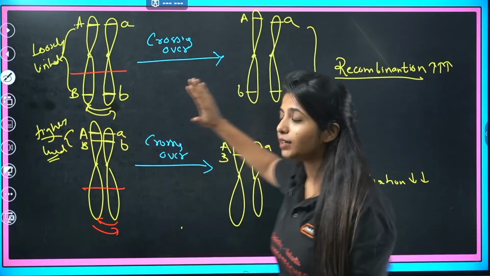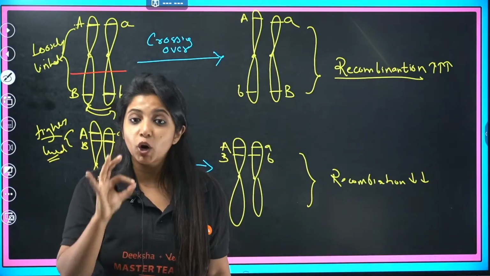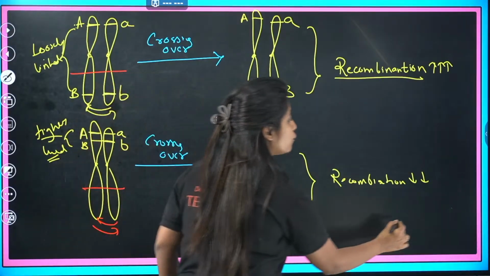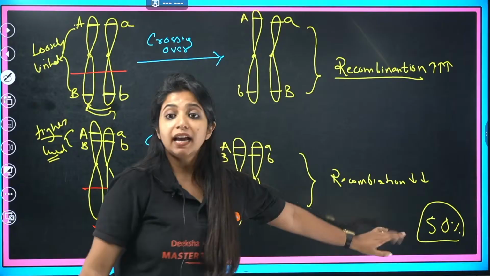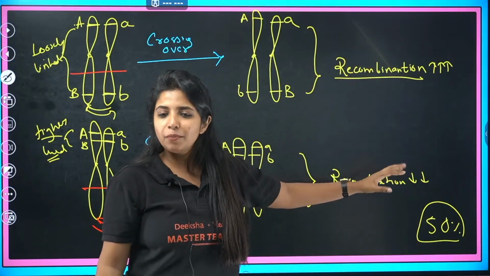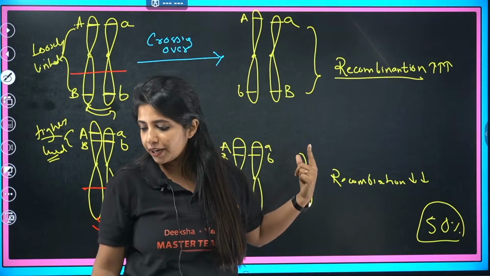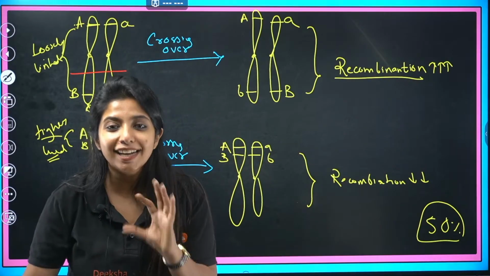Tightly linked genes are going to show less recombination. And the maximum percentage of recombination is 50. This is going to be the maximum. Any number close to 50 will show a high amount of recombination. Any number far away from 50, for example 1, the recombination is going to be less. Is this particular thing clear to all of you?